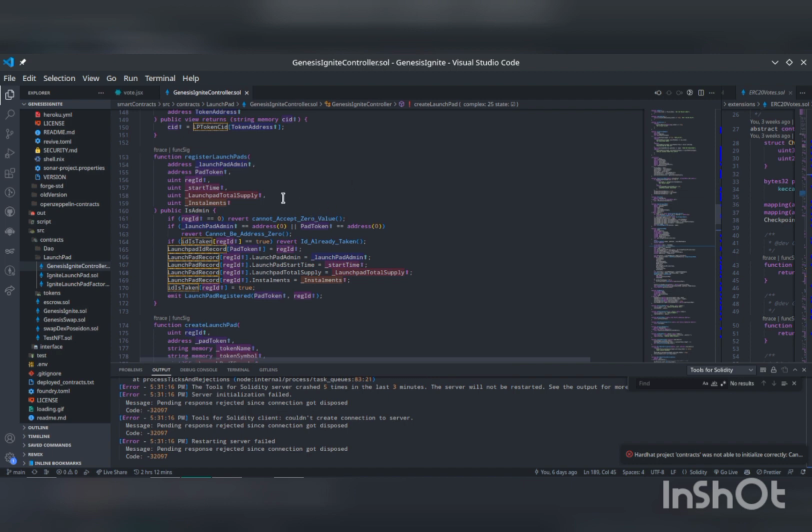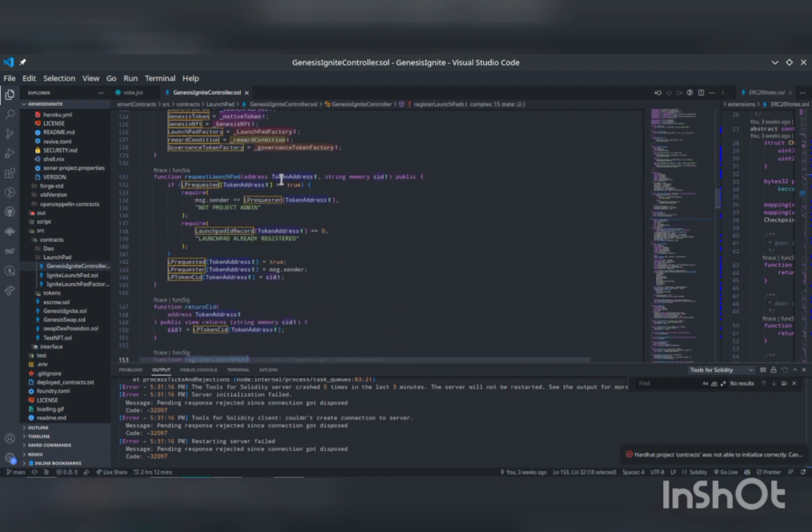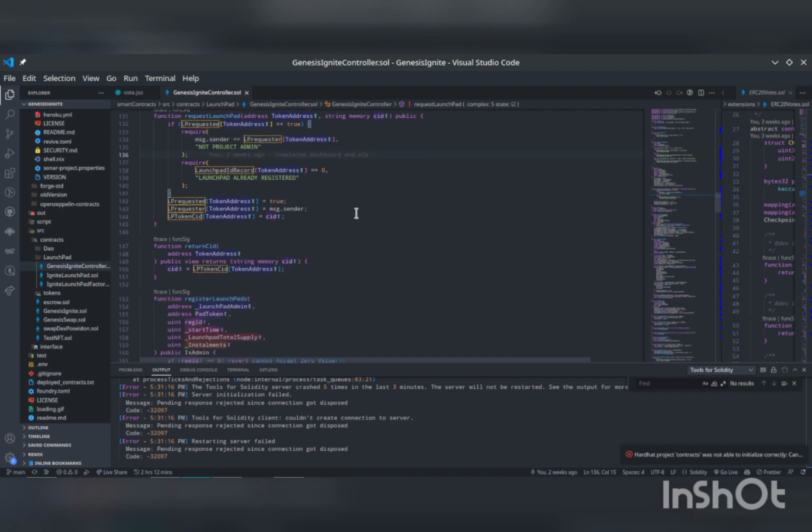First, as I explained in the introduction, we are expecting the admin to request a launchpad. So when they request a launchpad, you fill the form I showed you on our website. On that form, we collect the details. We send the details to IPFS. When we send the details to IPFS, we collect the CID in return. That CID is like a location of those data on IPFS. Then we send the CID and the token address to our smart contract. So with this, on our front end, as admins, we can get back those details that the user passed in that form.